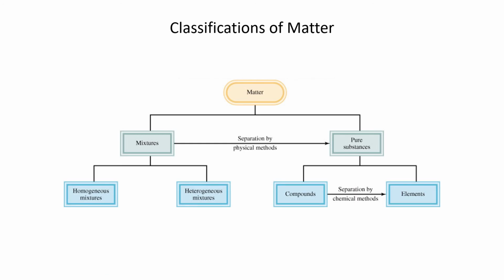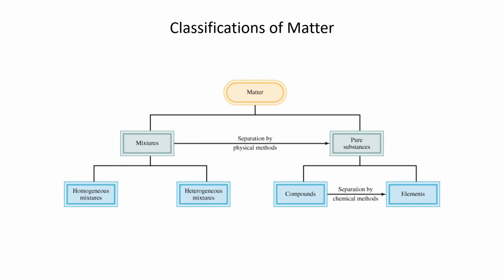So just to summarize the classifications of matter, you have this flow chart from your text. Matter is the large encompassing header here. Matter can take two forms, mixtures or pure substances. Mixtures can be separated by physical means into the pure substances. If we have a mixture, we can also classify that as either homogeneous or heterogeneous.